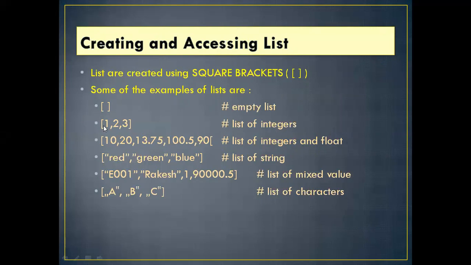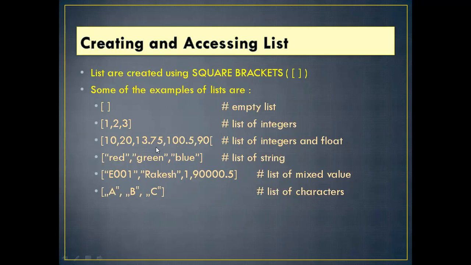And you can assign numbers like 1 comma 2 comma 3 in a square bracket. It is called a list of integers. Also you can assign like this: 10, 20, 13, 0.75, 100.5, 90.